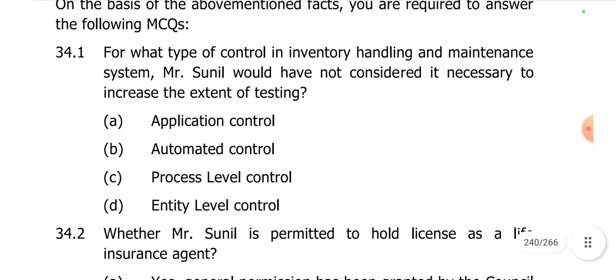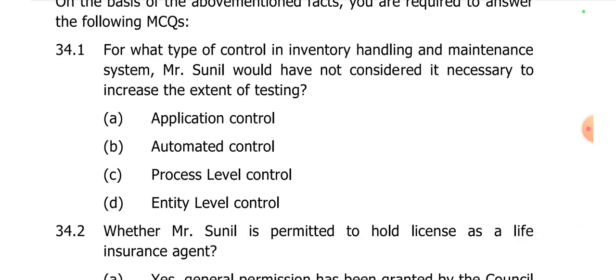Okay, let's go through the first question. For which type of control in inventory handling and maintenance system would Mr. Sunil not have considered it necessary to increase the extent of testing? If it is an automated control, then it is not required for Mr. Sunil to increase the extent of testing, because in case of an automated control, things are more automated.